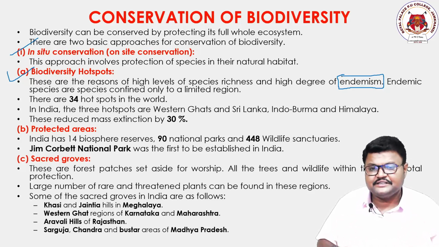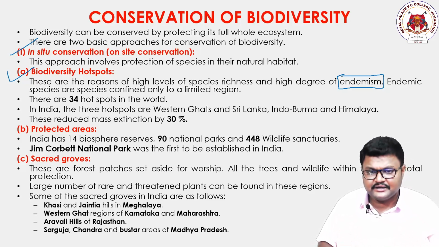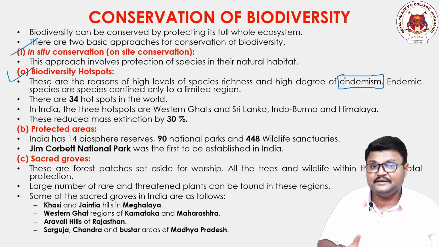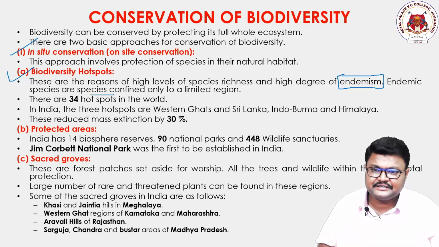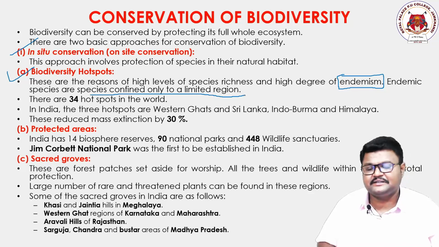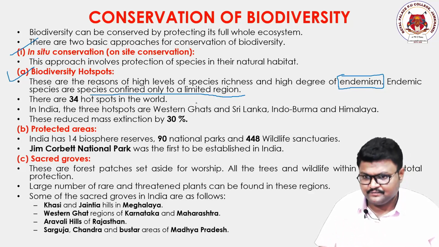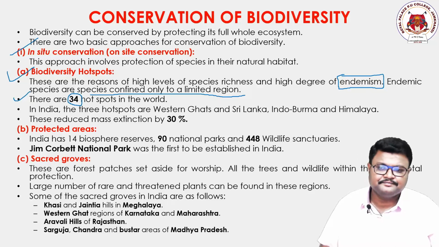So those species which are naturally restricted to their own place are called endemic organisms or endemism. Endemic species are species confined only to a limited region. They will not come outside. If we consider the entire world, there are about 34 hotspots.